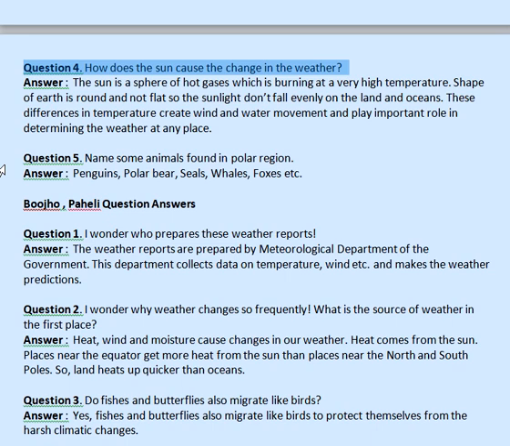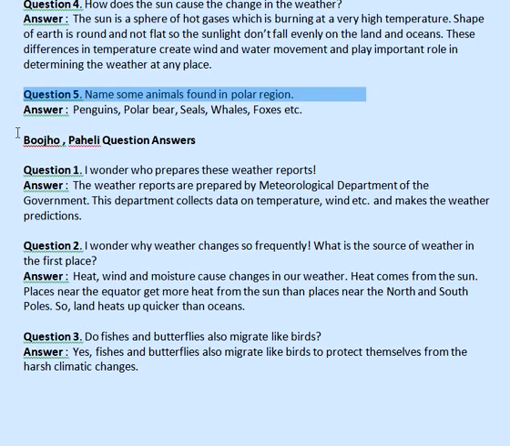Question 4. How does the sun cause the change in the weather? Answer: the sun is a sphere of hot gases which is burning at a very high temperature. Shape of Earth is round and not flat, so the sunlight doesn't fall evenly on the land and oceans. These differences in temperature create wind and water movement and play an important role in determining the weather at any place. Question 5. Name some animals found in polar region. Answer: penguins, polar bear, seals, whales, foxes, etc.